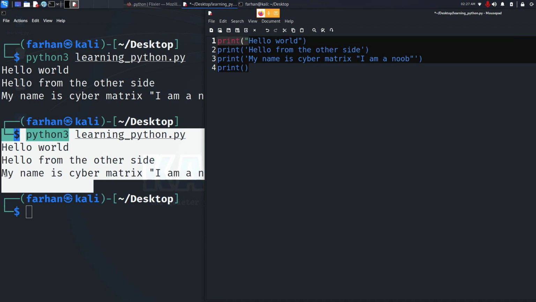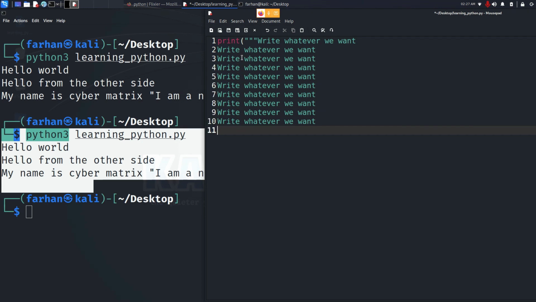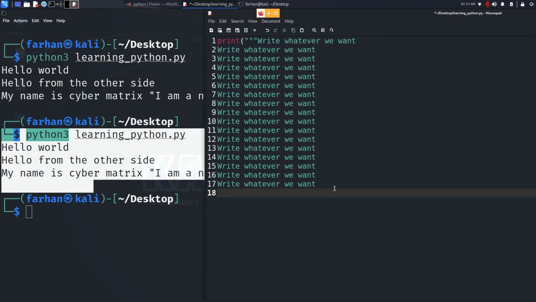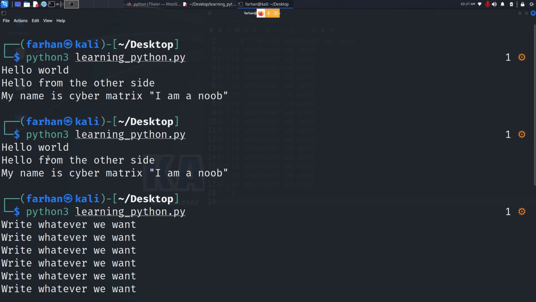type double quotation mark 3 times, write whatever we want, and if you want to go to the next line, press enter and you will be in the next line, and write as many lines as you want, and give the double quotation mark again 3 times, close it with a bracket, save the file, and you can see right now that all the lines are printed.